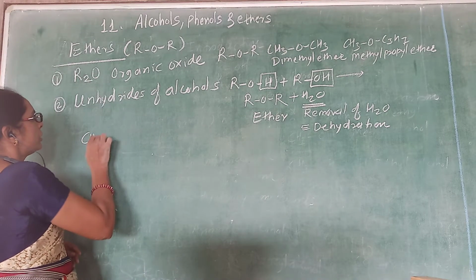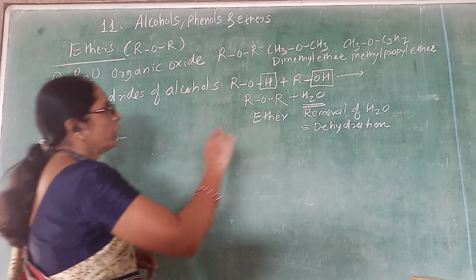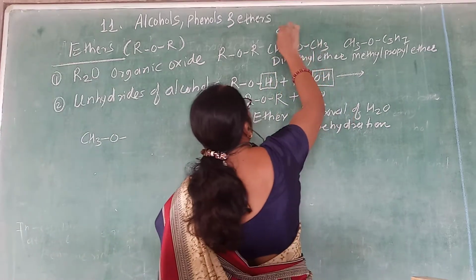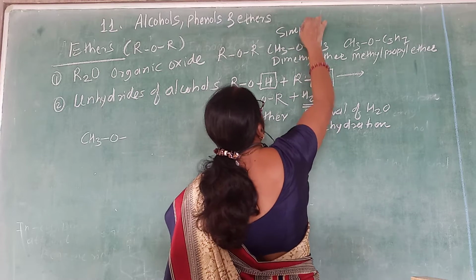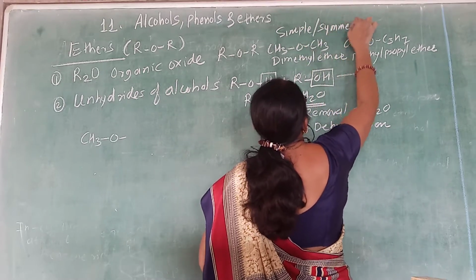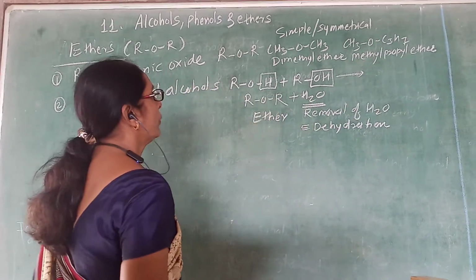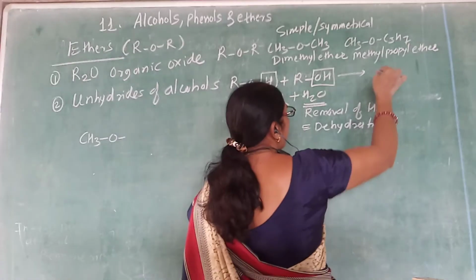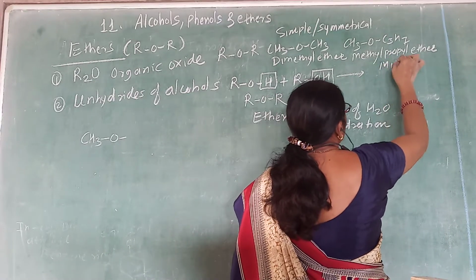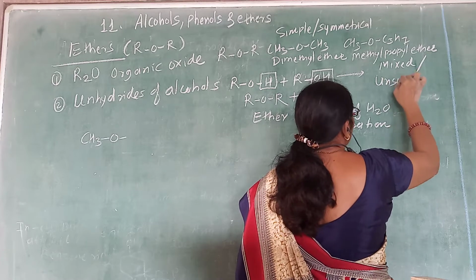Now, in the ether, both alkyl groups may be the same or different. If both groups are the same, they are called simple or symmetrical ethers. If both groups are different, they are called mixed or unsymmetrical ethers.